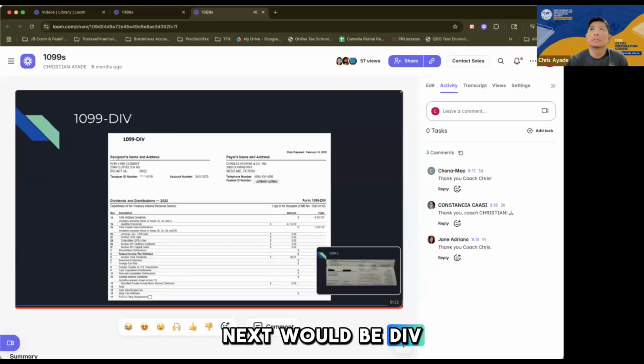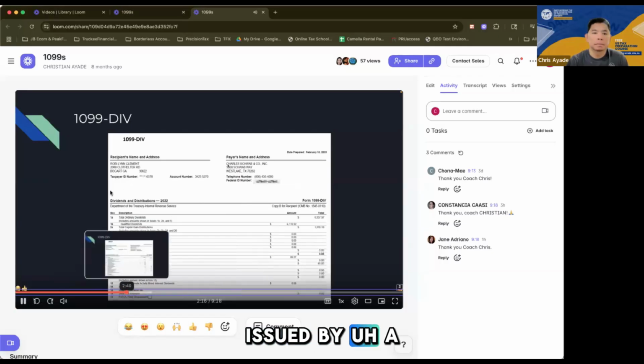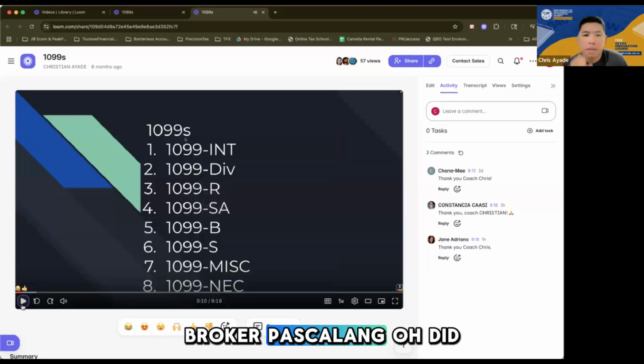Next would be DIV. So this DIV stands for dividends, obviously. This is most often than not issued by a broker.